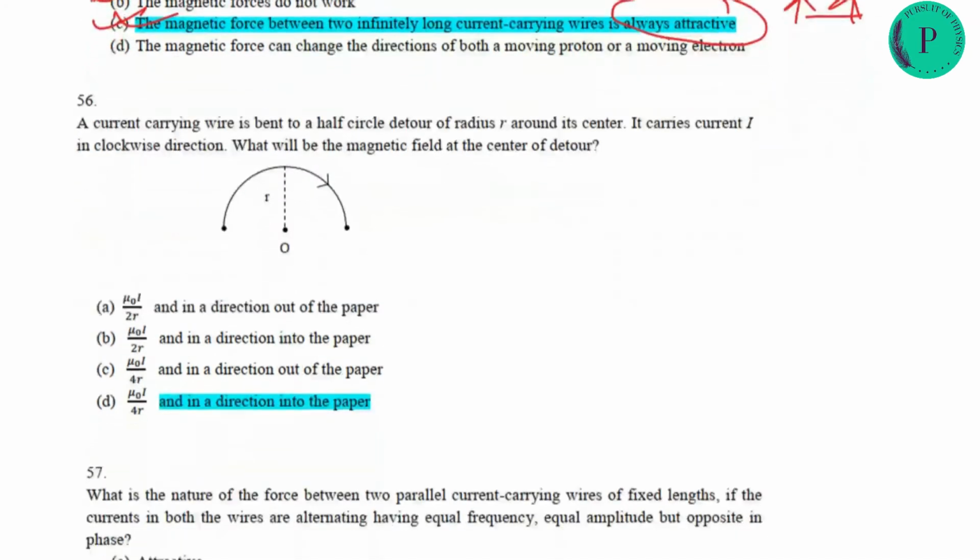Next, a current carrying wire is bent in a half circle of radius r and carries current I in clockwise direction. What will be the magnetic field at the center? For a half circle, B equals mu 0 I by 4r, following the right hand rule. By the right hand rule, it will go into the paper. So option D will be correct.